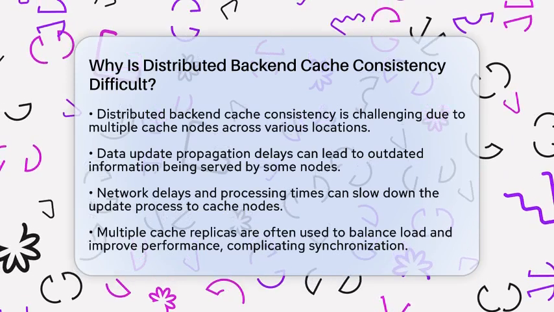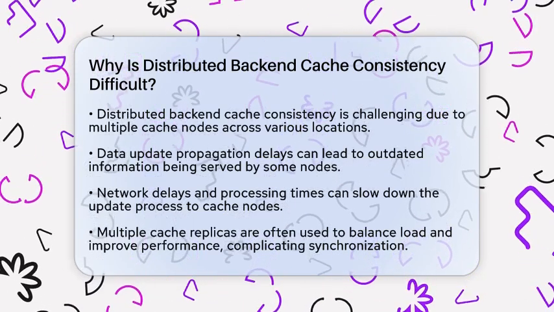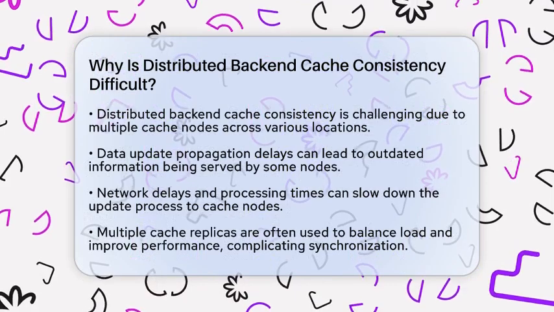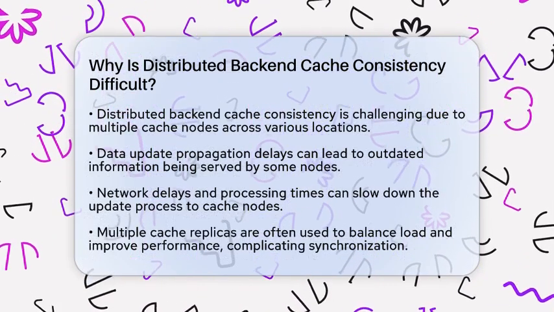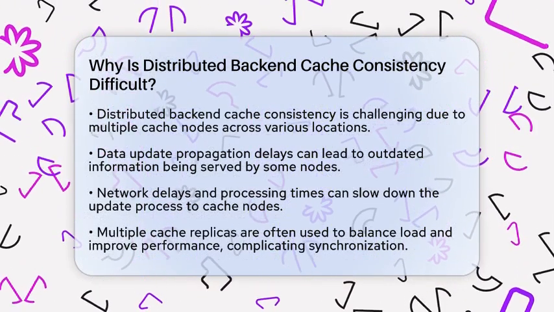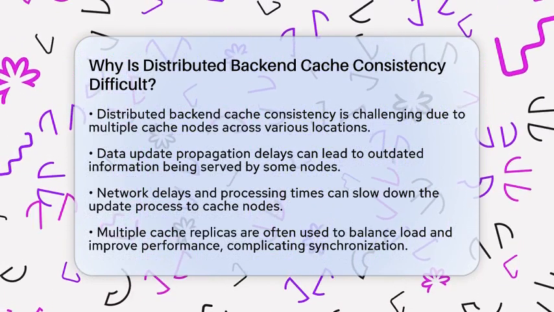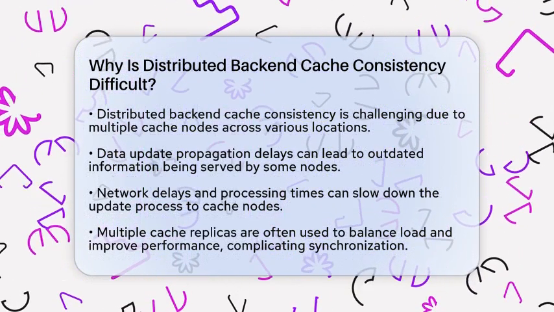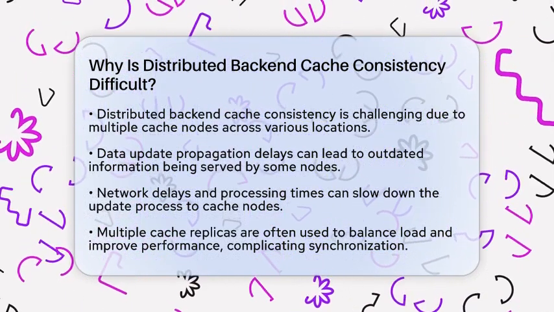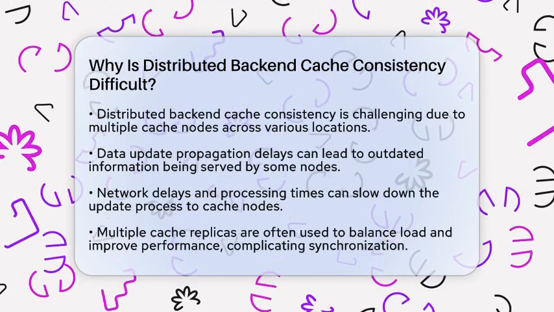First, think about data update propagation delays. When the main database changes, those updates need to reach all cache nodes. However, network delays and processing times can slow this down. During this time, some nodes might serve outdated data, leading to inconsistencies.